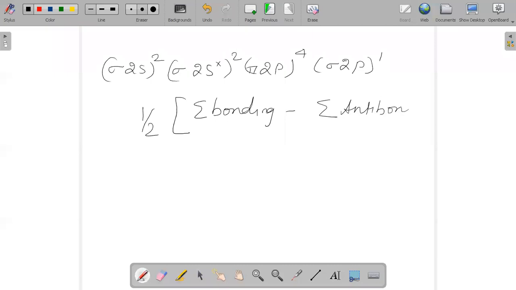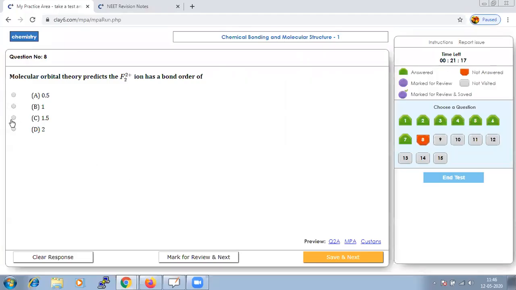If you calculate that for F2, there are in total 8 bonding electrons and 4 anti-bonding electrons. Hence, we could conclude that the answer should be 2. Do we have that option? Yes, it is D. So, let us save that and go to the next.